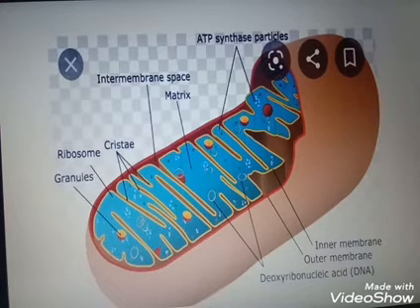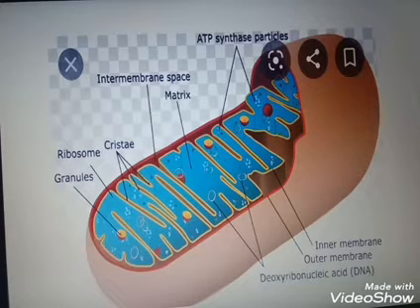Again, I am repeating the point. Mitochondria have a double-layered membrane, an outer membrane and an inner membrane. The inner membrane makes folds, known as cristae. The inner portion is known as the matrix. The space between the outer membrane and the inner membrane is the intermembrane space. The mitochondria inside possess ribosomes, DNA and RNA. The ribosome unit is 70S; 70S ribosomes are possessed inside the mitochondria.